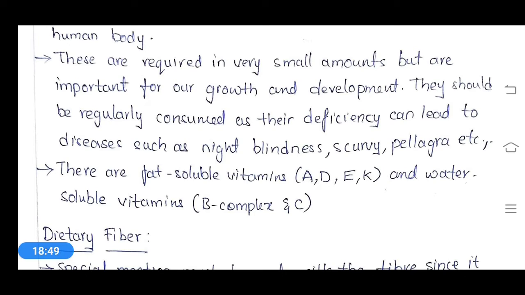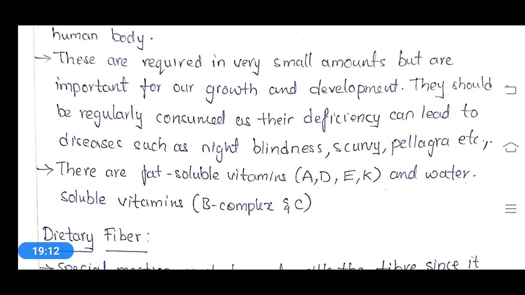Here there are fat soluble vitamins A, D, E, K, and water soluble vitamins B and C. Here B complex means we have B2, B3, B4, like this we have different types of B vitamins, and collectively we call them B complex vitamins.